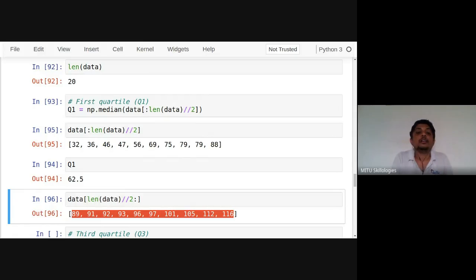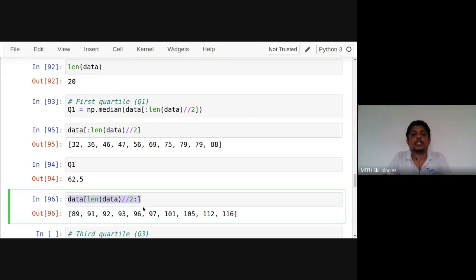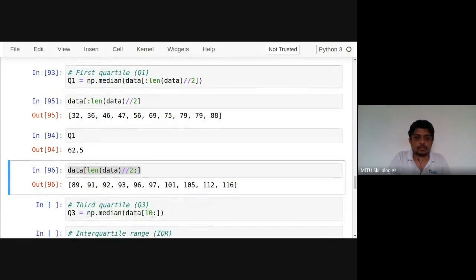Data from length divided by 2 onward, that is the upper half. Using this concept of the upper half, we'll find the third quartile.